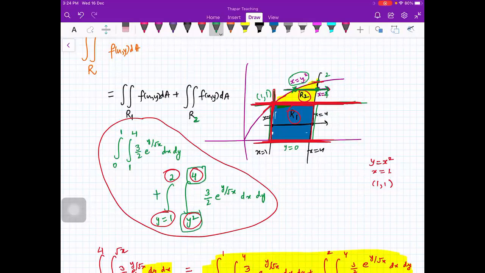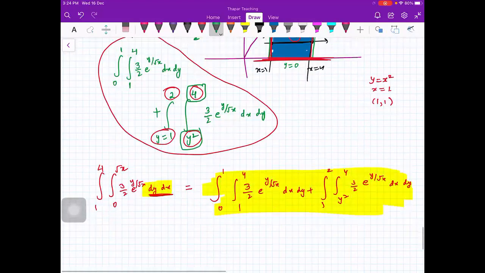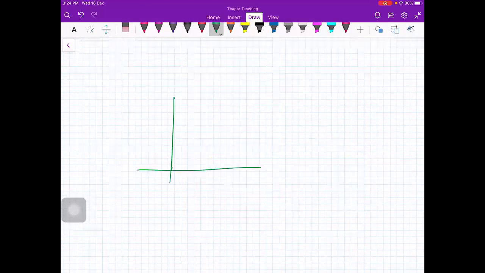Ma'am, why did we draw two horizontal lines? I don't understand this. Why do we need them? For two regions. Yeah, you see, beta. Ma'am, same question. Yeah, let me explain.